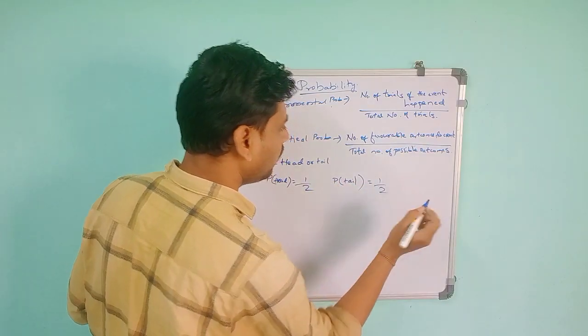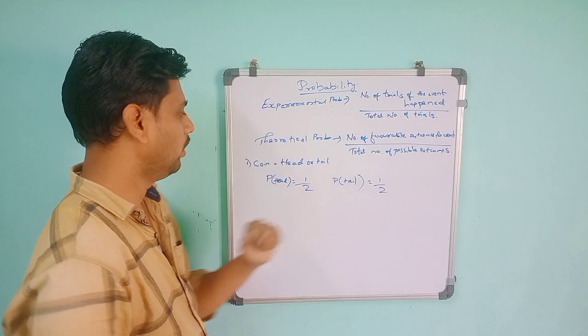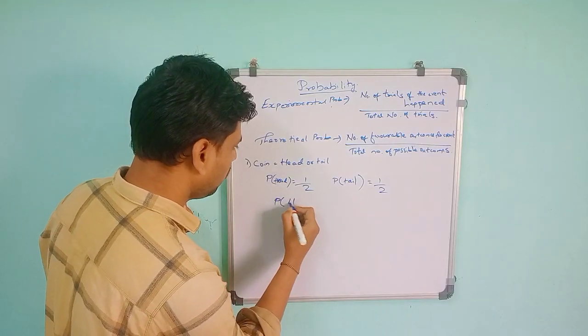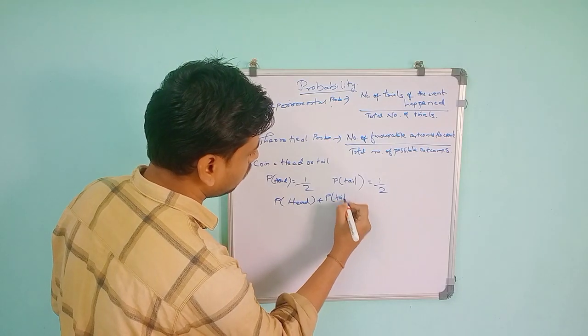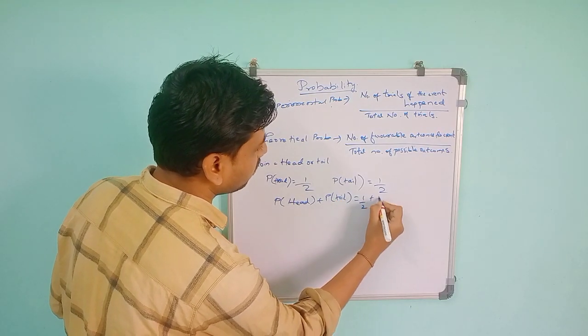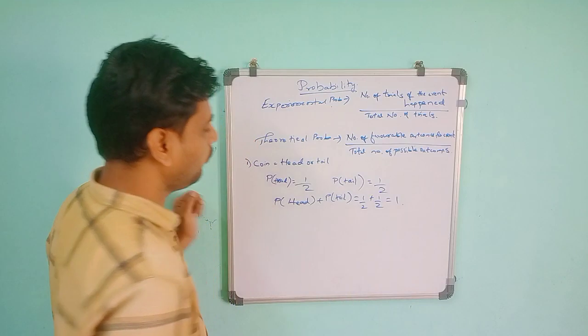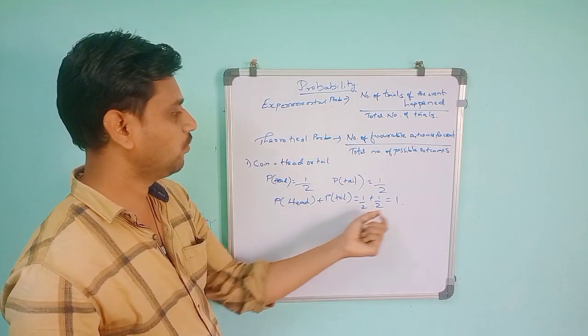So the probability of head plus the probability of tail is equal to 1 by 2 plus 1 by 2, which is 1.